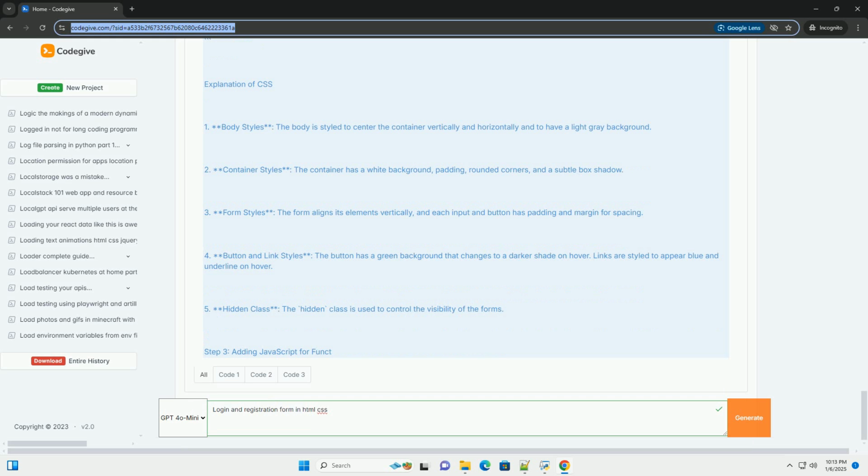Step 3. Adding JavaScript for functionality. To toggle between the login and registration forms, create a file named script.js and add the following code. Explanation of JavaScript. 1. Event listeners. We add click event listeners to the links that toggle between the login and registration forms. 2. Class manipulation. When the user clicks on register here, the login form is hidden, and the registration form is displayed, and vice versa.